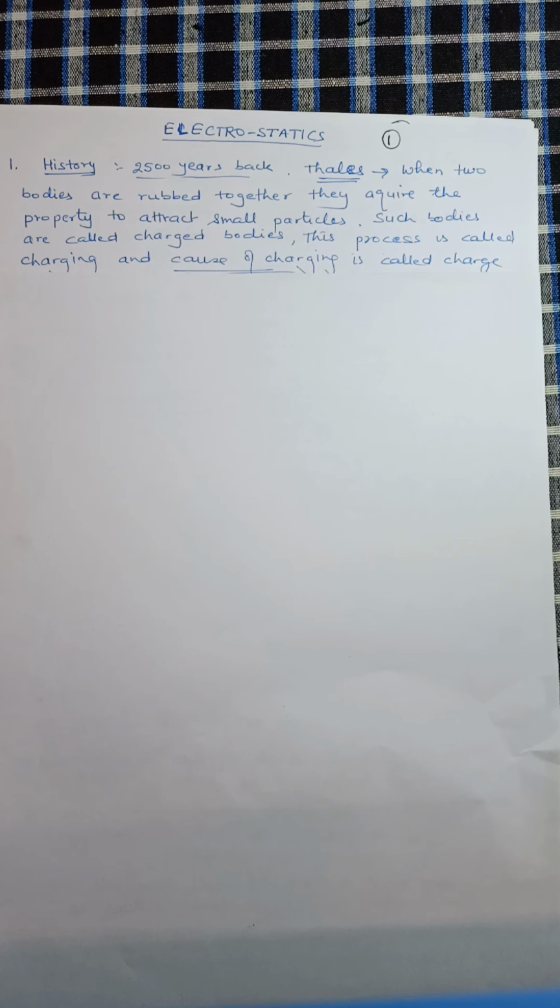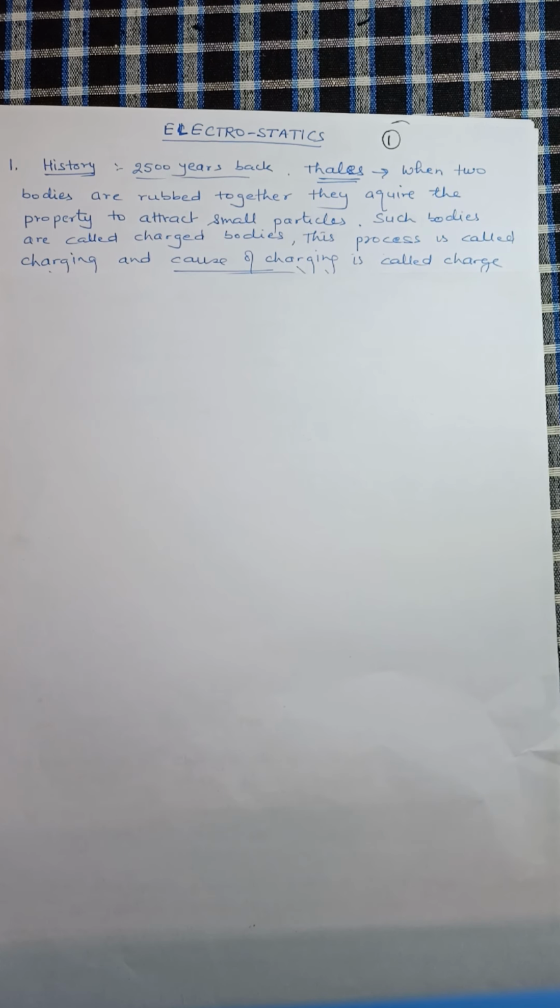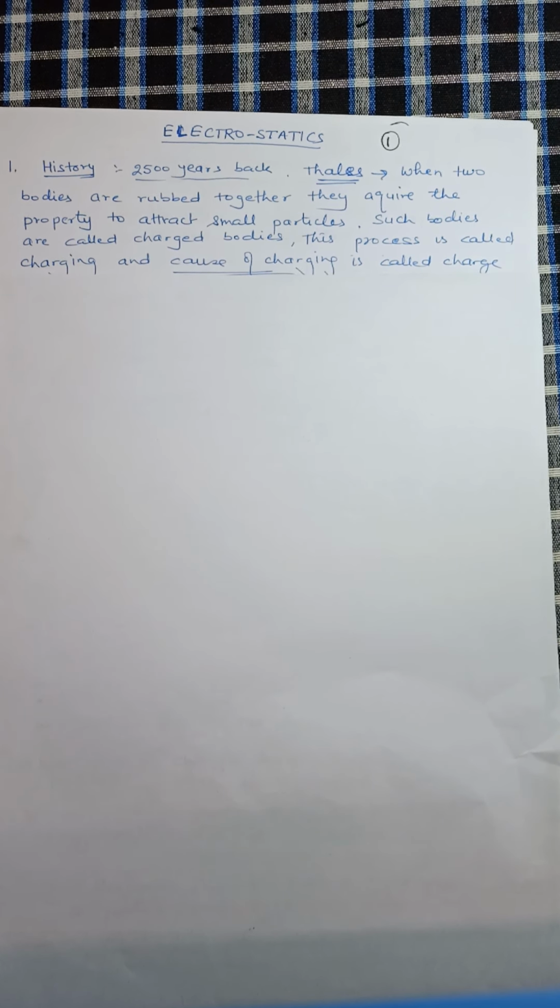Thales observed that when two bodies are rubbed with each other, they start attracting dry leaves and small pieces of paper, etc. Why the bodies are doing such thing, why they are showing such behavior, that was unknown. So the cause of charging, the process was named as charging process, and the cause was called charge.